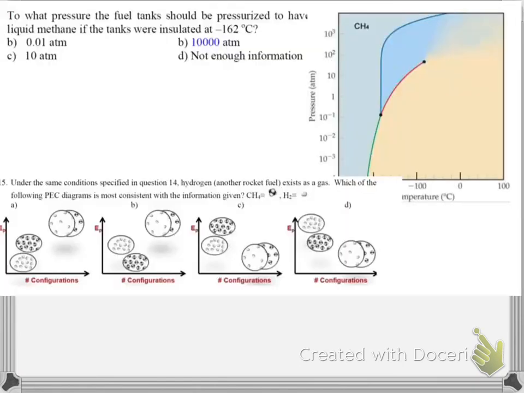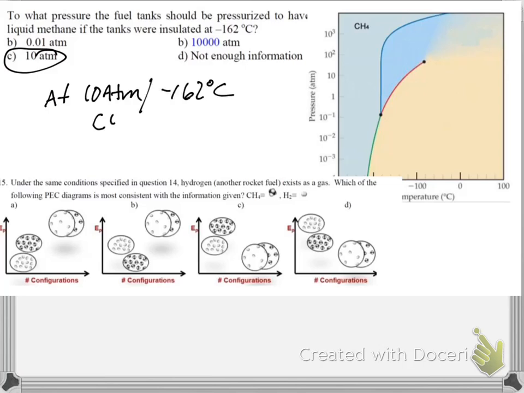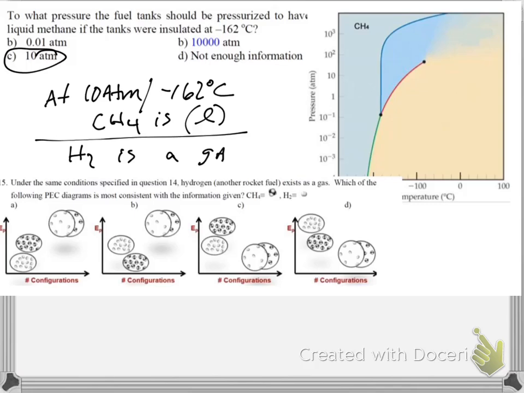Okay. So in this question, we're given that methane requires 10 atmospheres at minus 162 to liquefy, but hydrogen remains a gas at 10 atmospheres and minus 162. So that's the information given here, that under the condition specified, hydrogen exists as a gas.